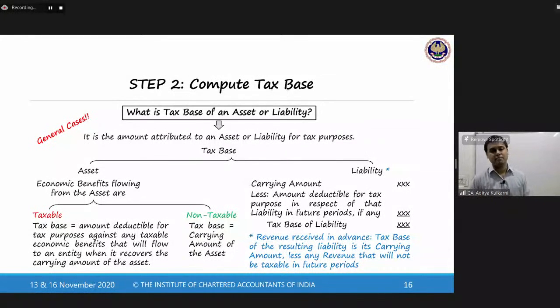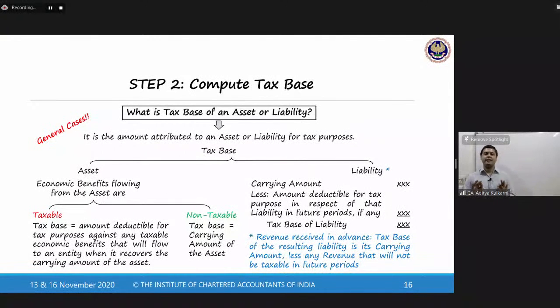If the benefits that flow from the asset are taxable, then the tax base will be the amount that is deductible for tax purposes against any taxable economic benefits that will flow to an entity when it recovers the carrying amount of the asset.